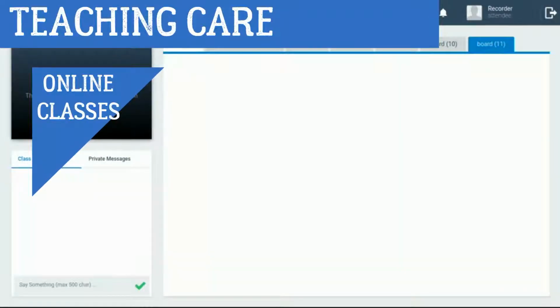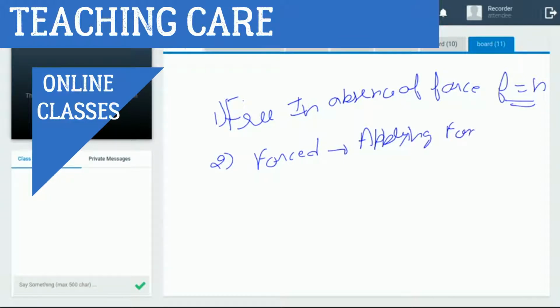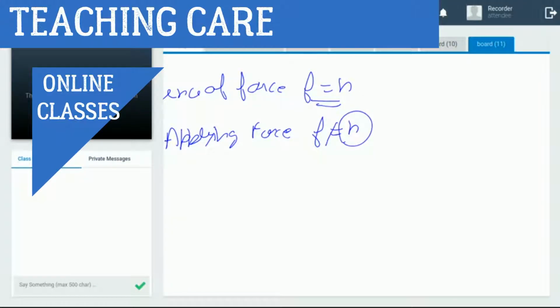Now, again I write. Firstly, we have free vibration, in the absence of force, when the frequency of the body is equal to the natural frequency. Second, we have forced vibration, applying force, where the frequency is not equal to the natural frequency.